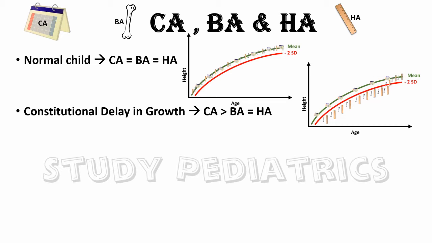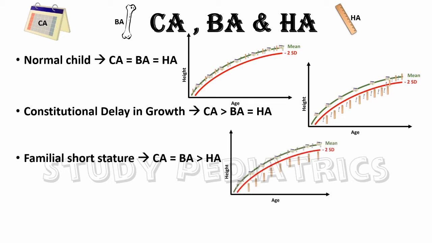Familial short stature. CA is equal to BA but more than HA. Note, here the CA and the BA both are normal, but the height age is reduced. Hence, the child is normal from the biological point of view. Social opinion may vary.